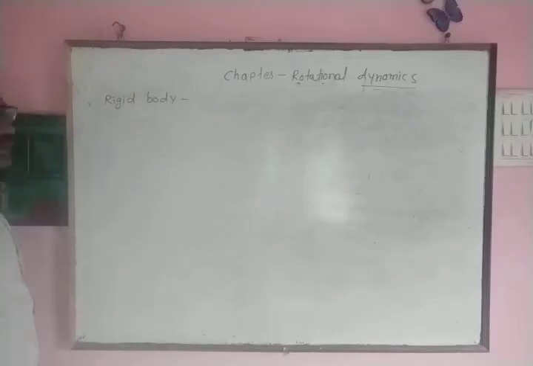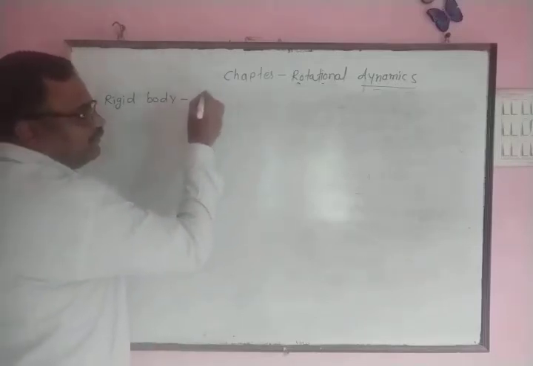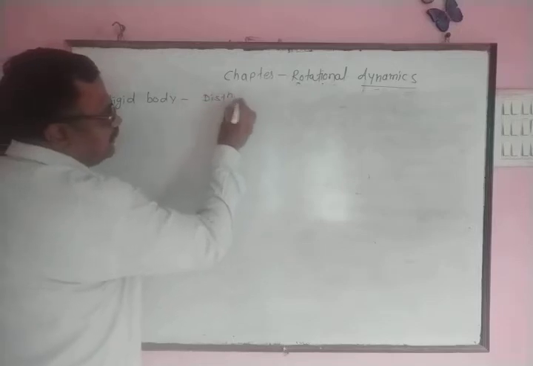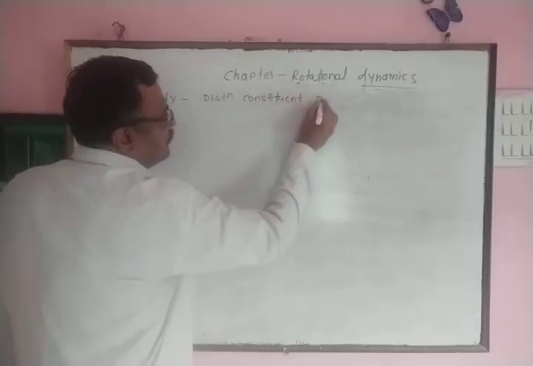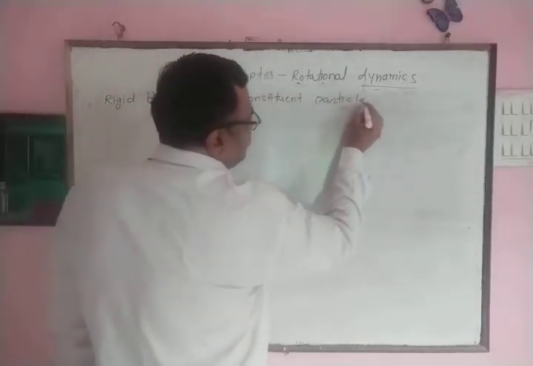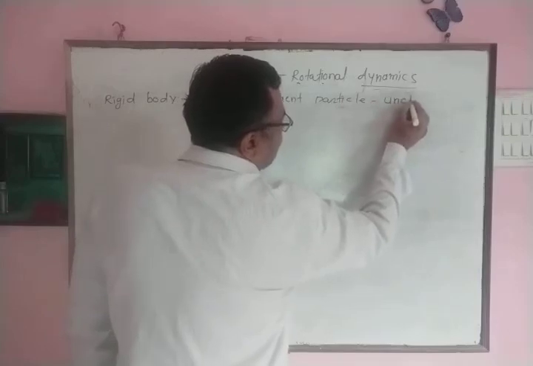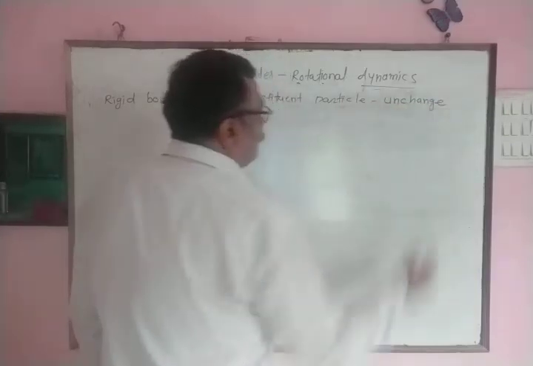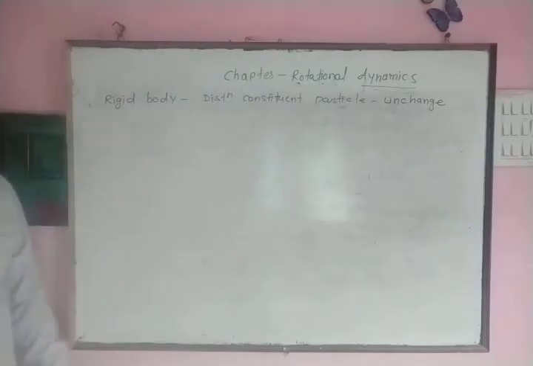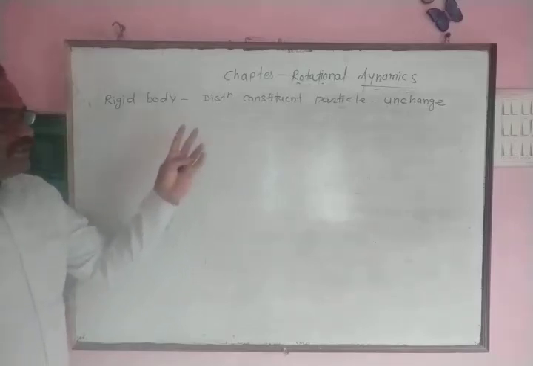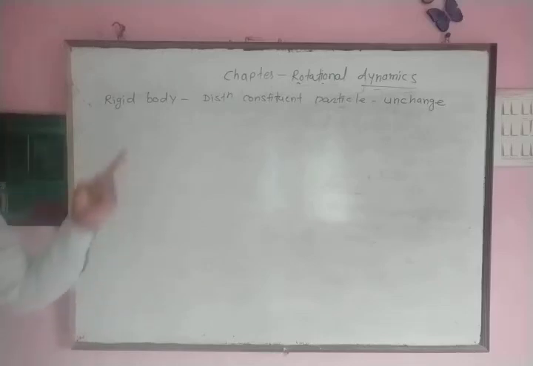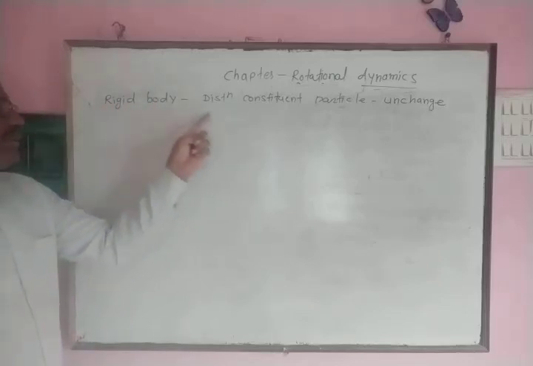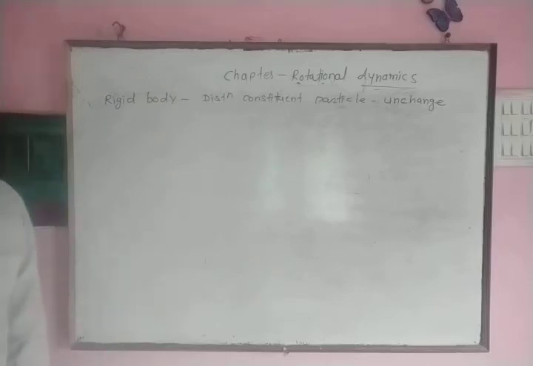A body in which distance between constituent particles remains as it is when force is applied on a body, such body is known as rigid body. Distance between any two particles present in the body remains unaltered, remains constant. Such type of body is known as rigid body.